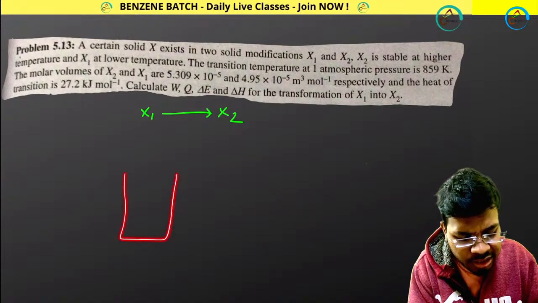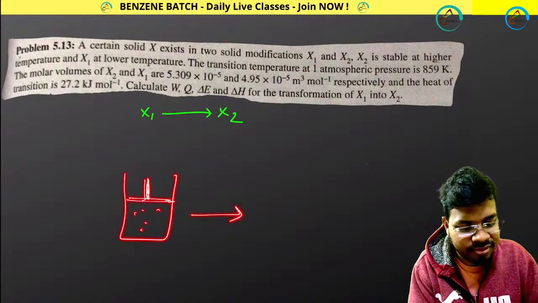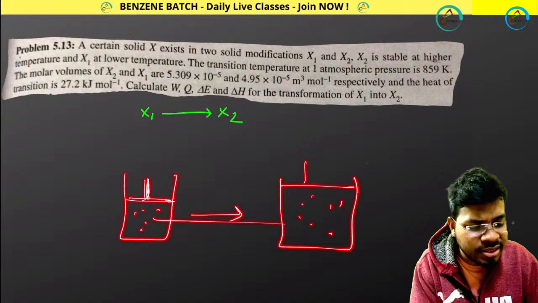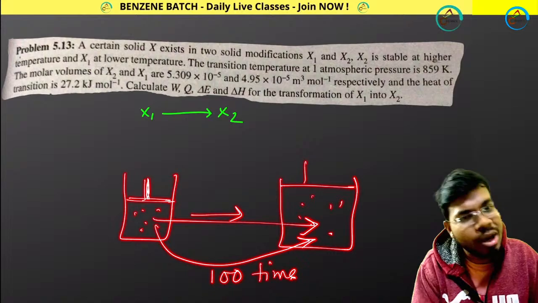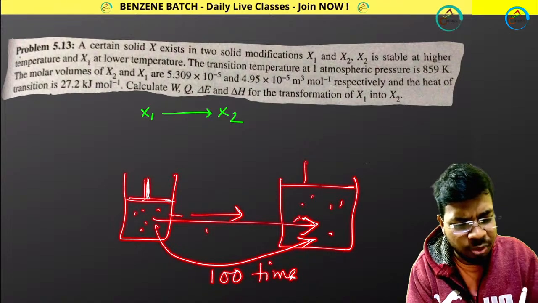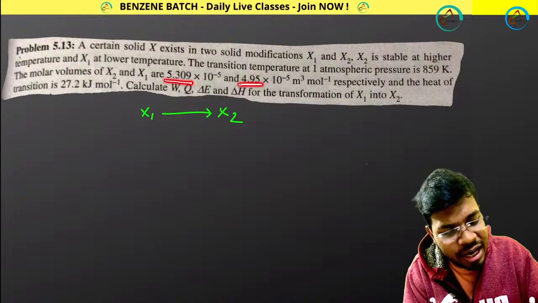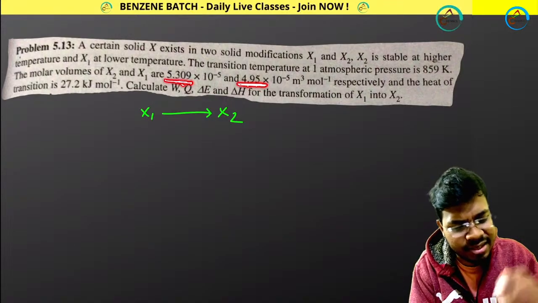But whenever you are considering gases, suppose it is the cylinder, for gases the volume change is too much. Like in the last question we have seen the volume changing 100 times. But for solid, the change is not too much. Look at this, 5.309, 4.95. Got it? So that is the reason why.